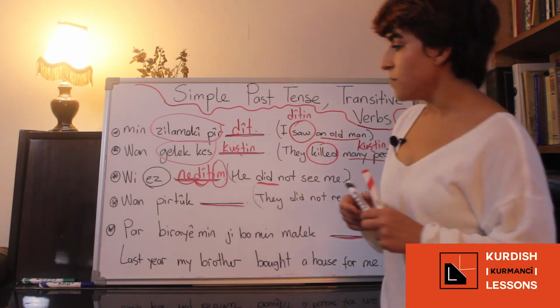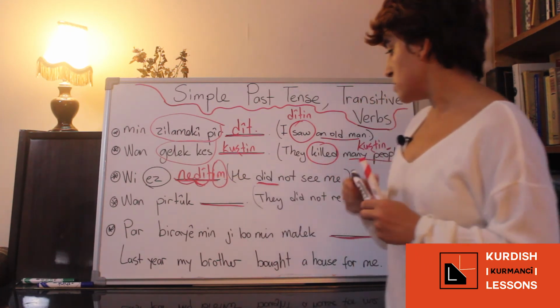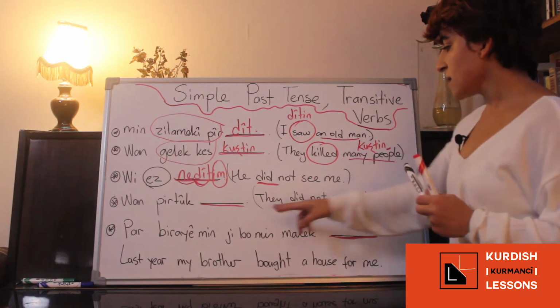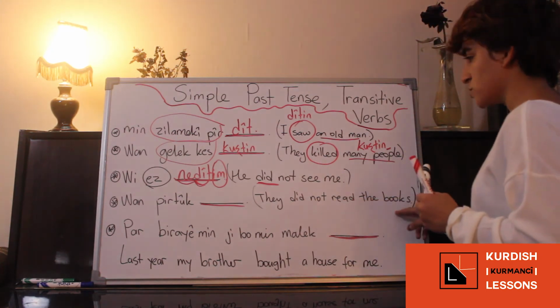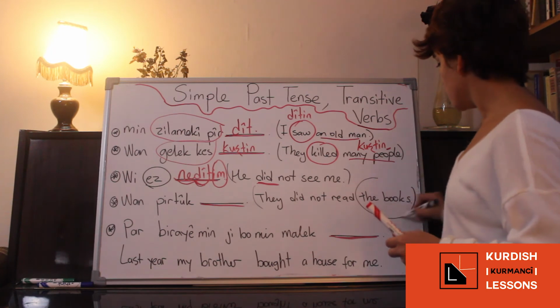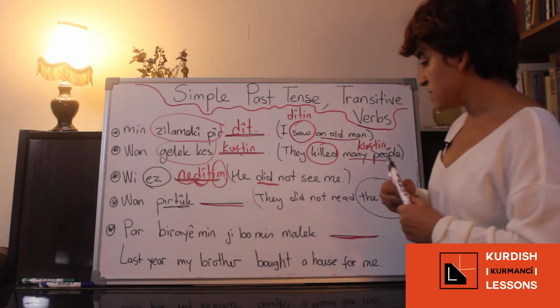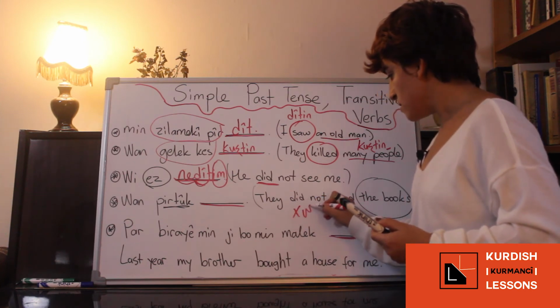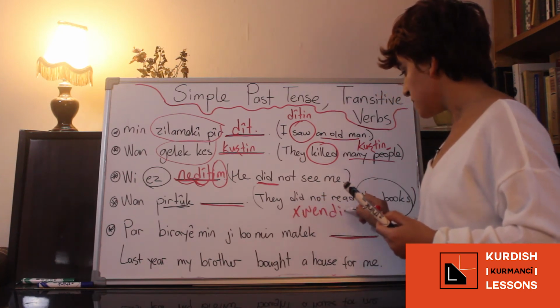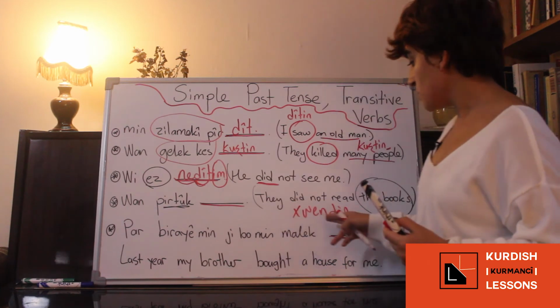Okay, so the fourth one. They didn't read the books. So books, okay, it's plural. To read is خوندن, right? And if it is plural, it will be like the infinitive.